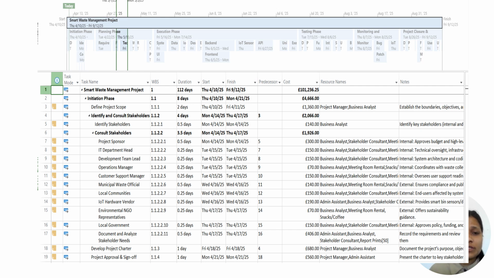This project is done in different phases. The first phase is the initiation phase, second planning, then execution, monitoring, and finally the closing phase.